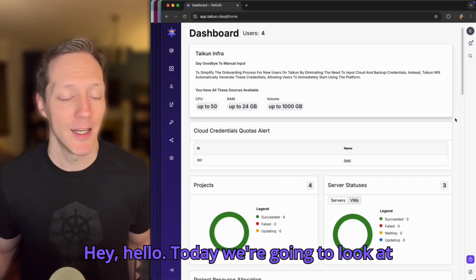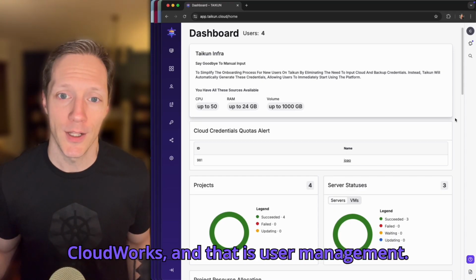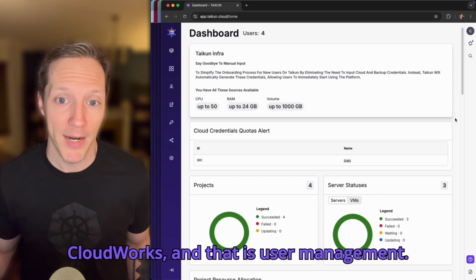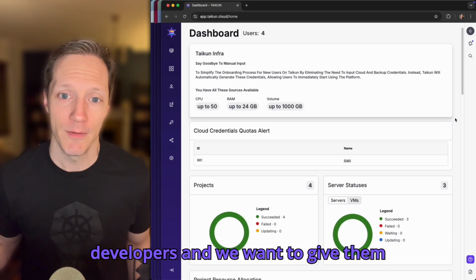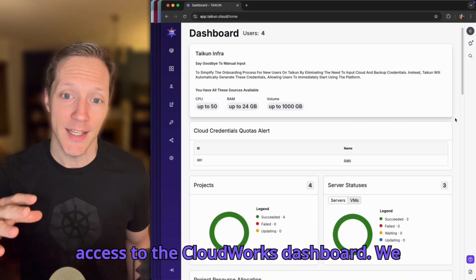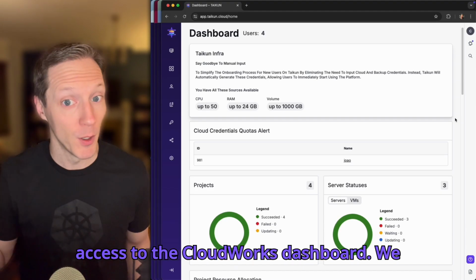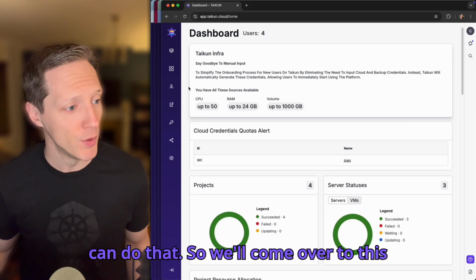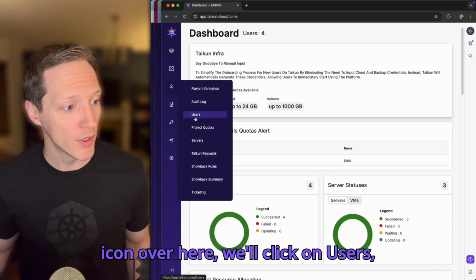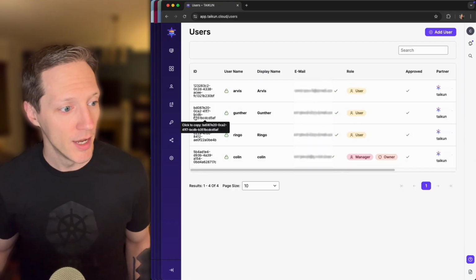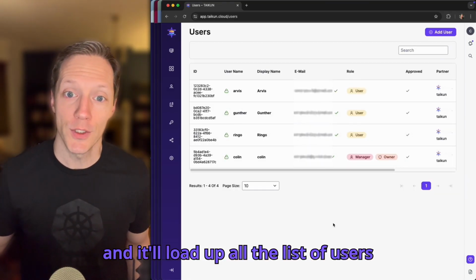Hey, hello. Today we're going to look at one of my favorite features in Tycoon CloudWorks, and that is user management. Let's say we're building out a team of developers and we want to give them access to the CloudWorks dashboard. We can do that. So we'll come over to this icon over here. We'll click on users and it'll load up all the list of users that I've already loaded in.